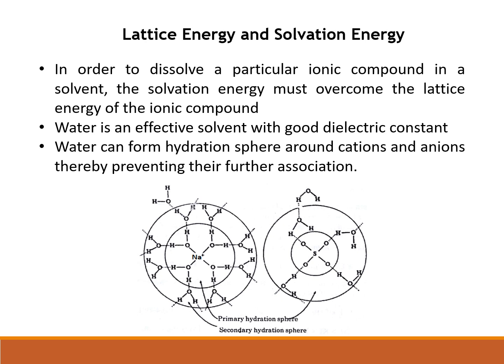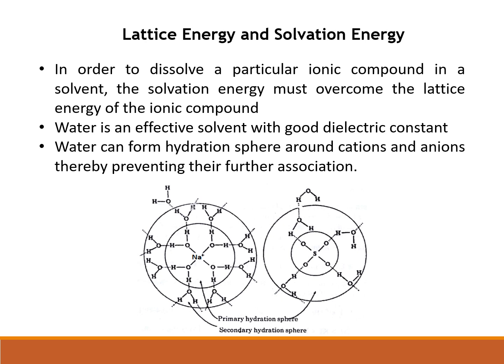This is because lattice energy is the energy holding the ions together in the ionic compound. And upon the breaking of that bond, the same amount of energy will be released.